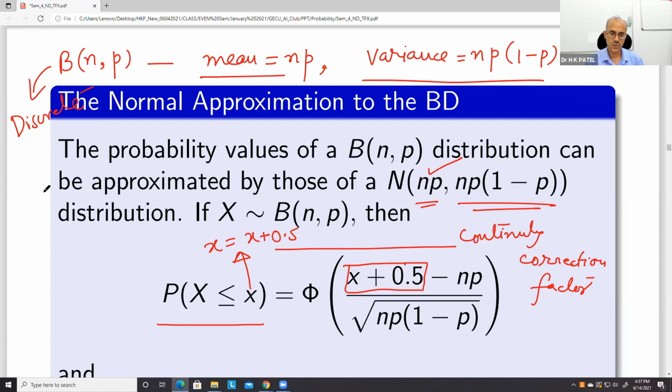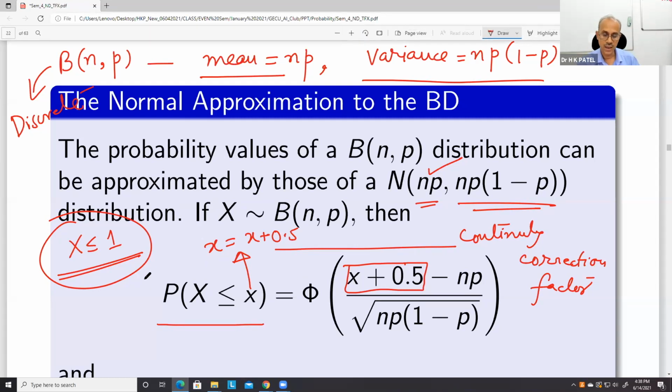So if you want to find, say, the probability of X less than or equal to 1 in the binomial distribution, then with the help of the approximating normal distribution, we have to take this 1 as 1.05.